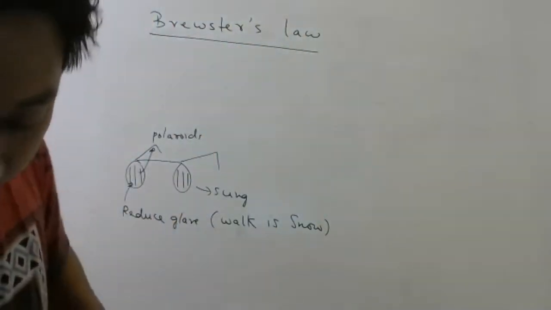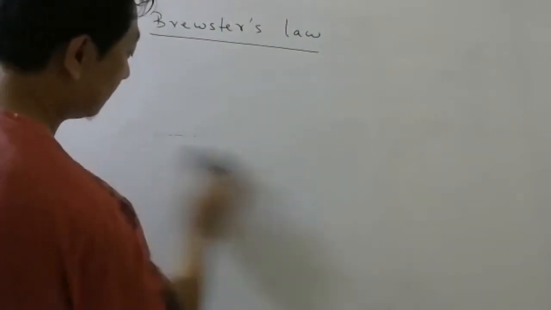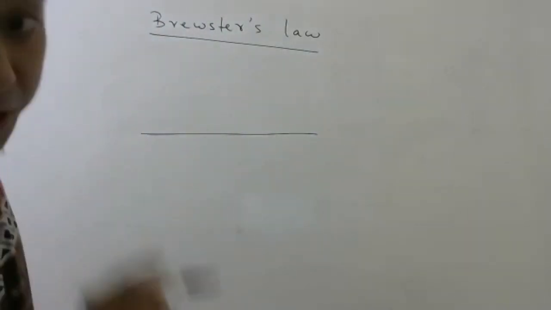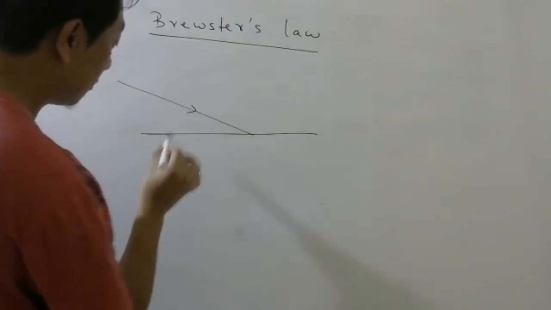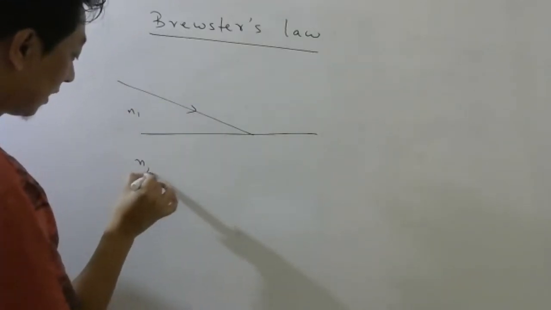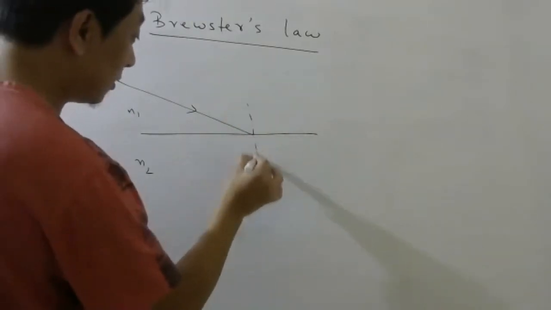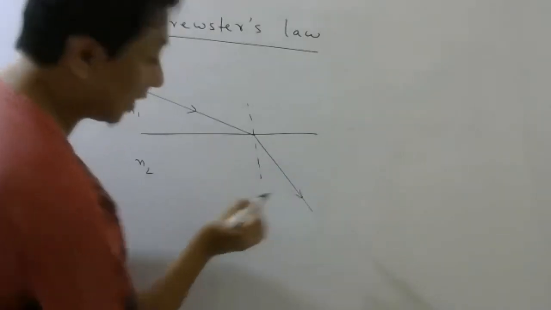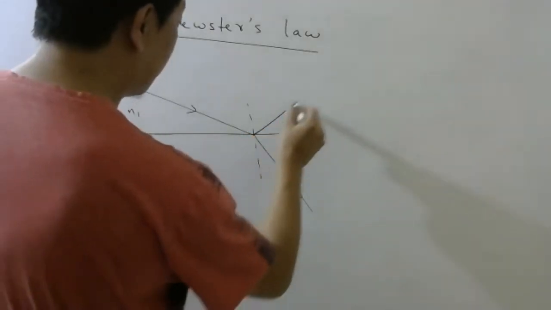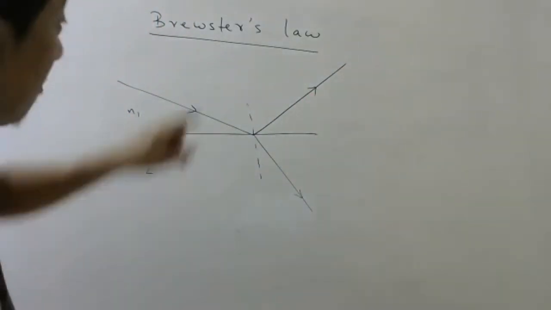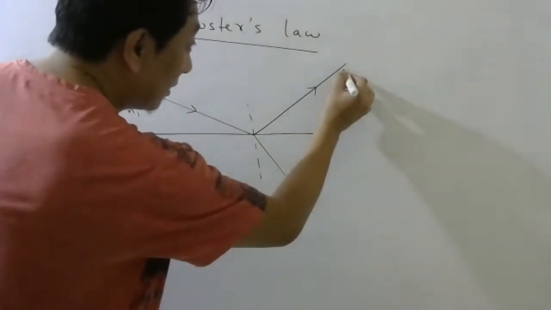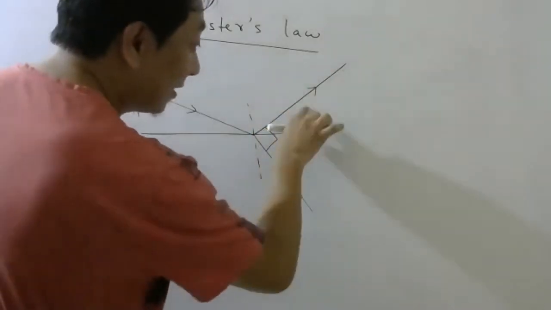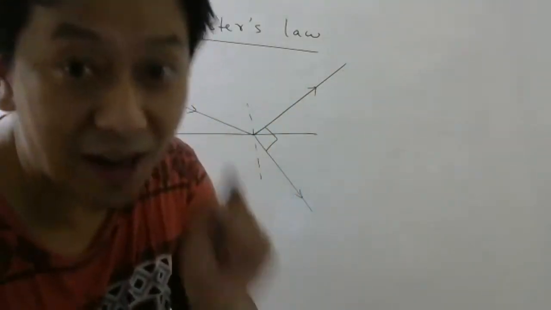This is the second law. So what this law says is, when light is reflected from a transparent medium, this is N1, this is N2, let's say. Suppose this is rarer, this is denser, so some light will be refracted and some light will be reflected. It was found by Brewster that when this light and this light are perpendicular, that time this reflected light is polarized.